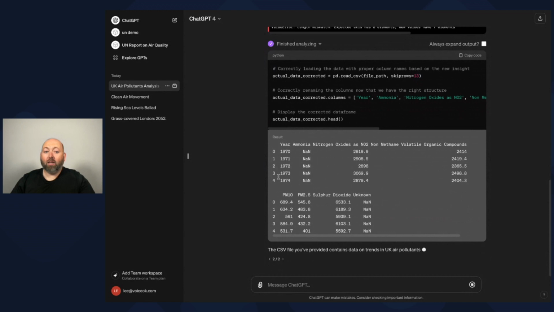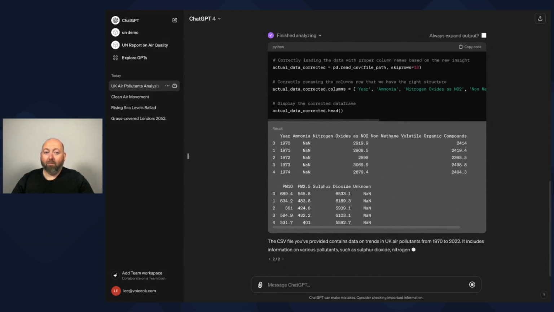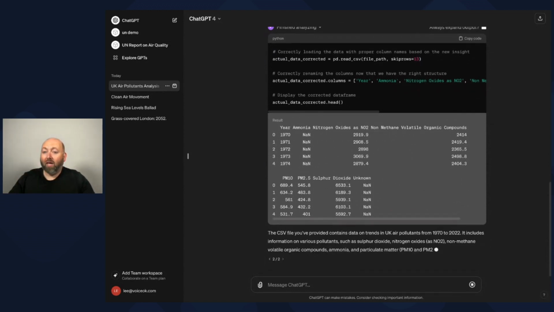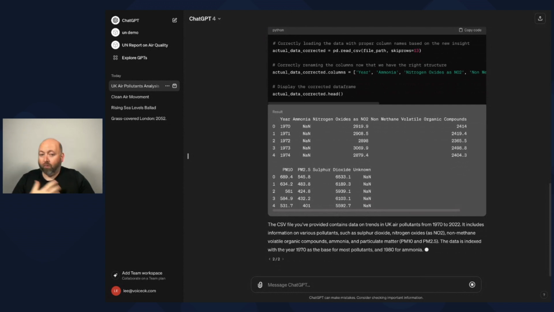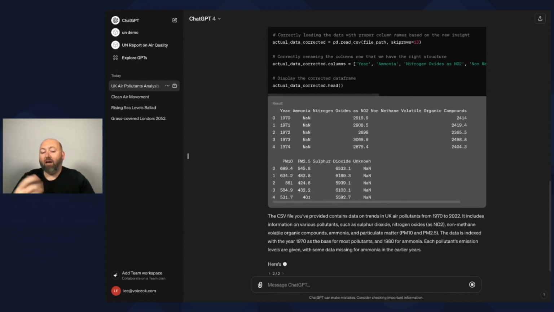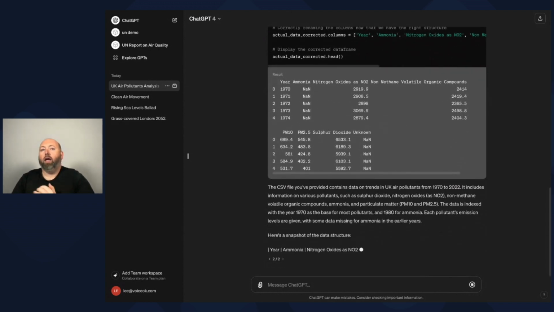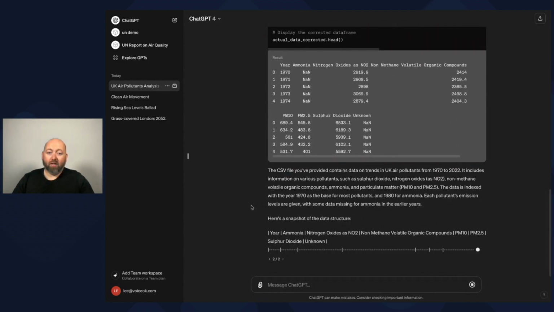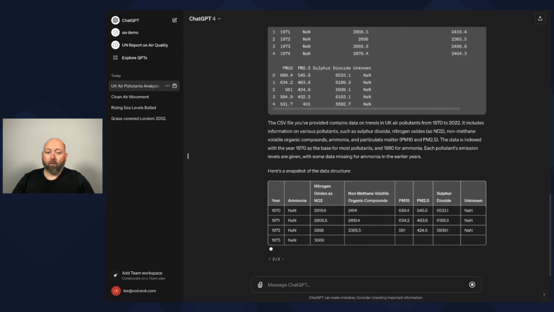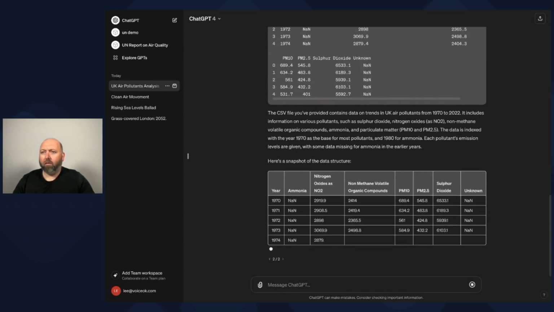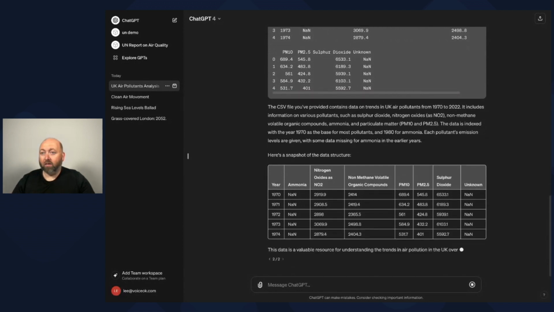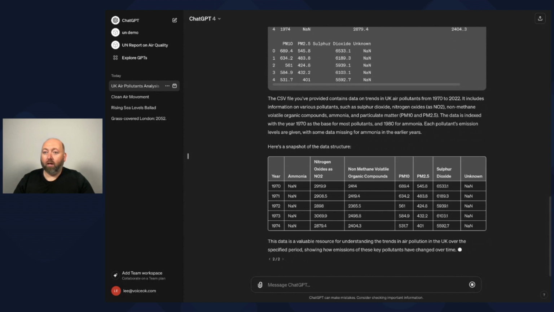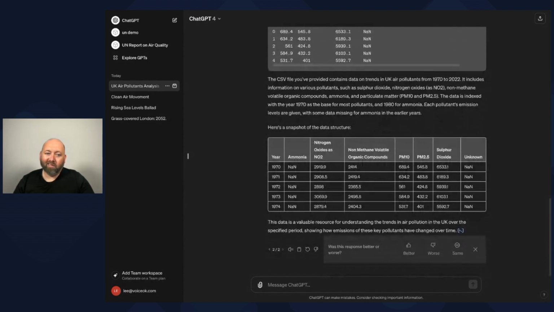So now it understands the CSV, and that was all itself doing that correction on its own behalf. We didn't have to prompt it. And if it did error, we could say, what was the error? And then maybe we could have assisted accordingly. So here's a snapshot of the data. My first instinct is to look at ammonia and go, NaN, not a number. What's that error for? But then, looking at the raw data, there was no reporting or logging of that value until 1980.